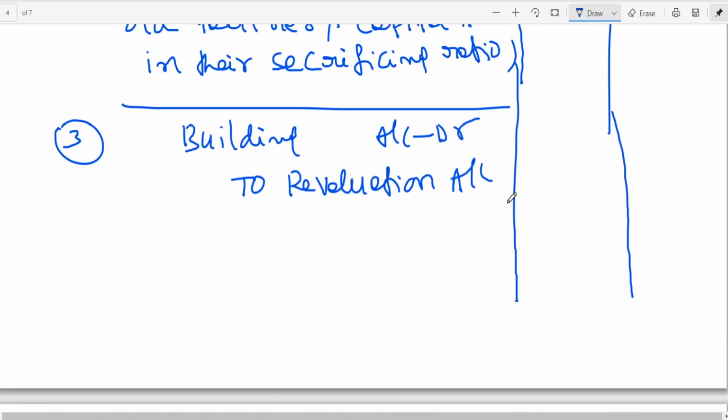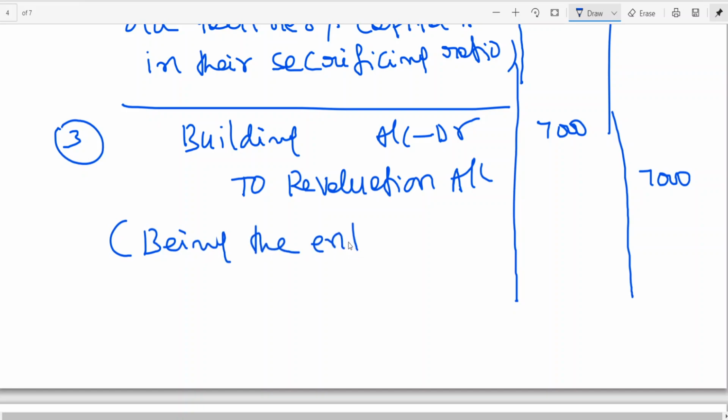Building account debit to revaluation 7,000. Narration: being the entry for increase in the value of asset.